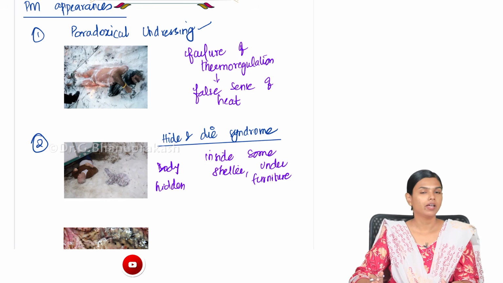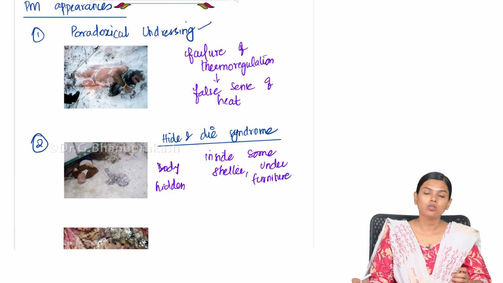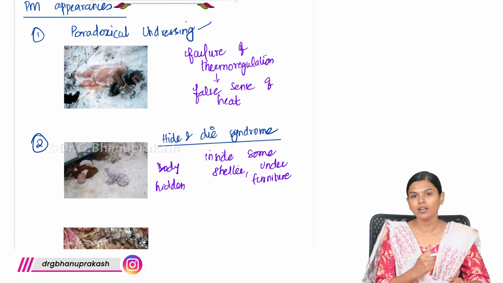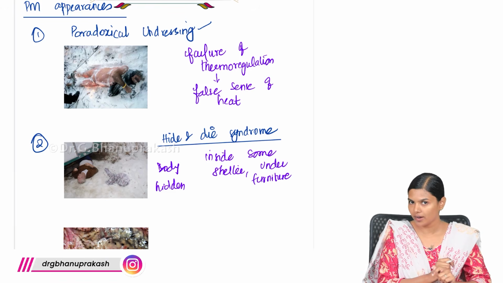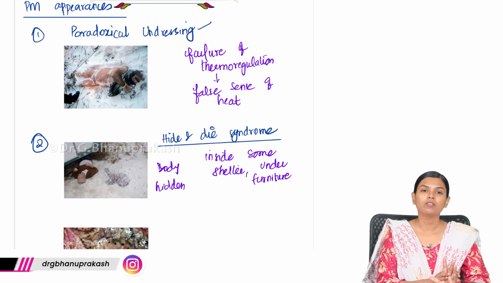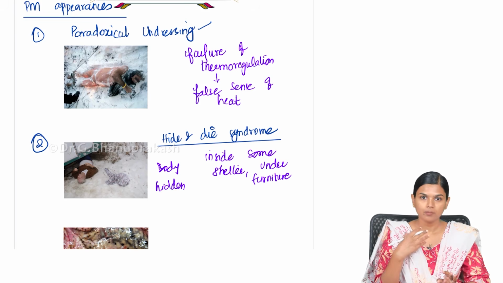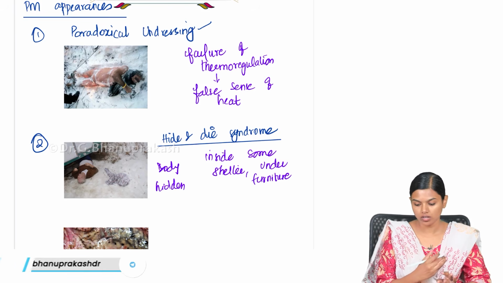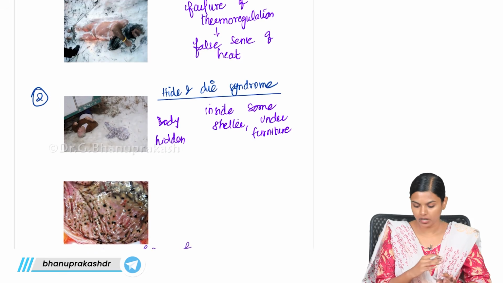But actually it is nothing like that. They will try to hide from the cold. So they will try to look for some shelter where they can escape from the cold. So that is how you will be finding the body. That is hide and die syndrome. And if there is complete failure of thermoregulation, they will remove all the dresses because of this false sense of hotness. That is called paradoxical undressing. And these two are very common in hypothermia death.